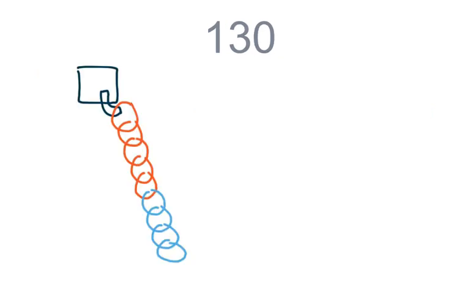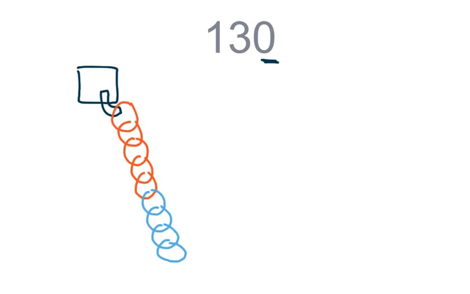Let's look at 130 on our chain of links. Remember, I don't have room to show all of our chain links, so we're just focusing on the ones place. Let's look at the ones place. That 0 means we're going to have a new set of 10. How many links do you see right now? If you said 9, nice job.